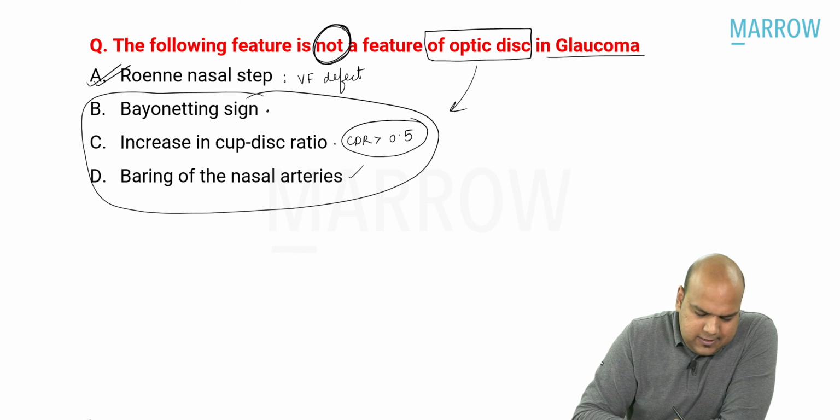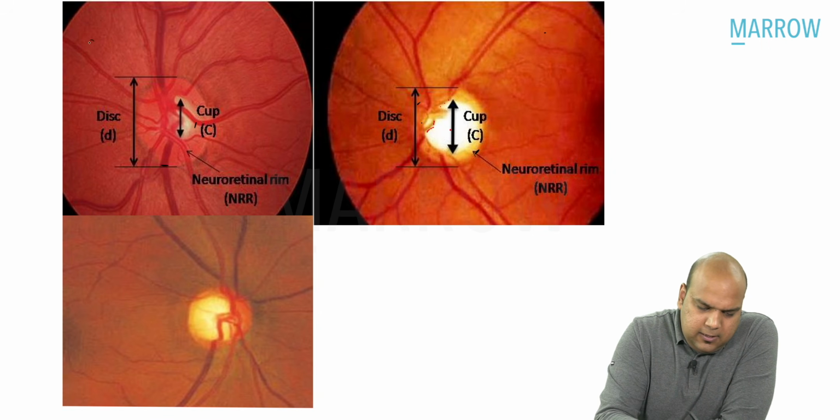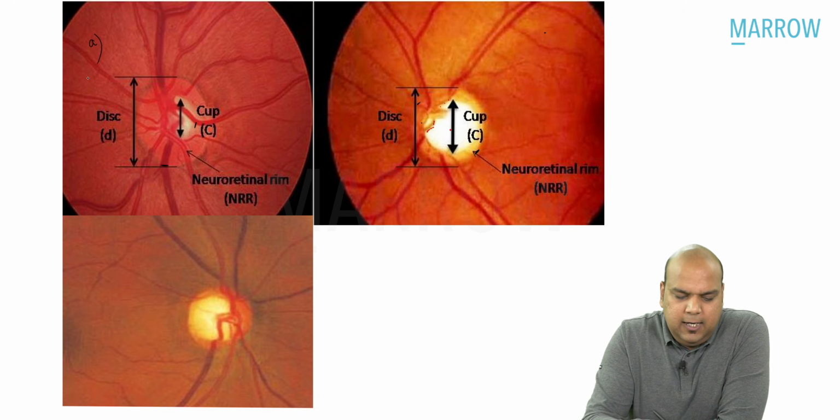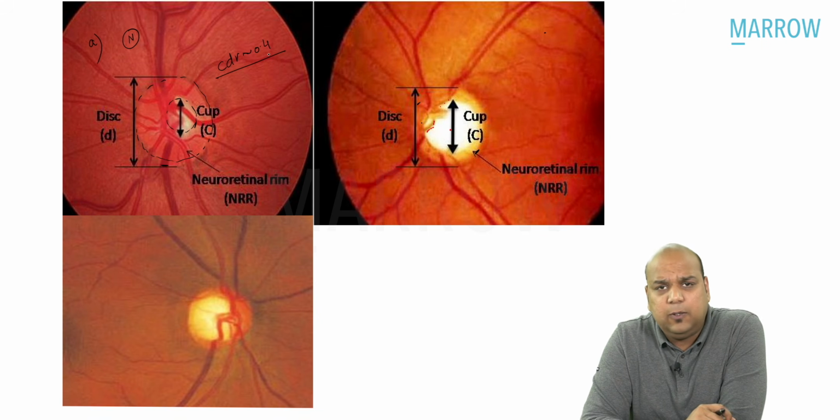Let us quickly revise the optic disc changes in glaucoma, everybody. Let us see each photograph one by one. Let us first see photograph A on the screen. A is a normal optic disc. You will be able to see the optic disc margin. Within the center, you will be able to see the optic cup. Roughly CDR is somewhere around 0.3 to 0.4, normal.